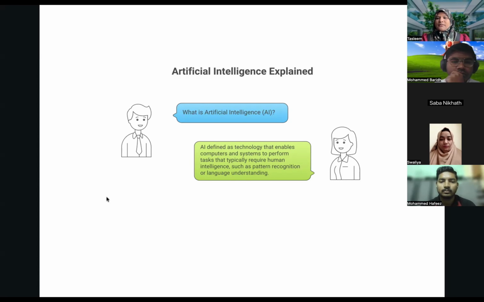Because our brain neurons will try to recognize what kind of conversation is going on. Likewise, if I want the system to recognize languages or patterns, that's when I am going to apply artificial intelligence. I am enabling the system or the computer to act as a human brain. I am building this intelligence in computers. That's what is artificial intelligence.